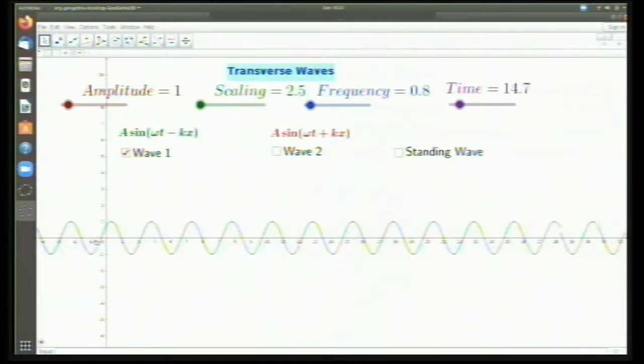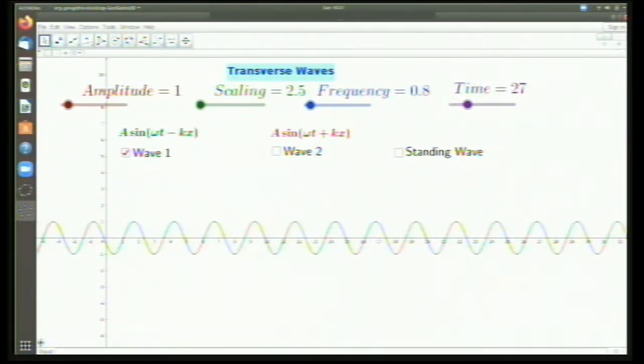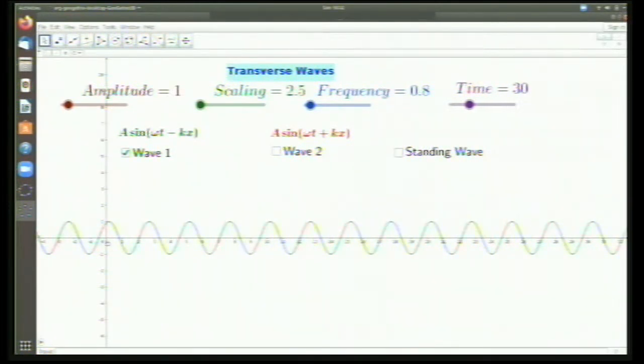Now, when the zero comes here, I'll just stop this for the time being. I'm considering this particular point here. Now this point has an amplitude of this much. After some time, this point has an amplitude in the positive direction.